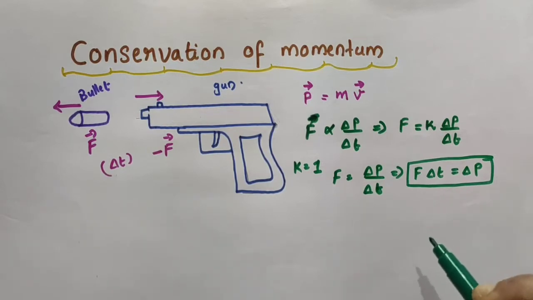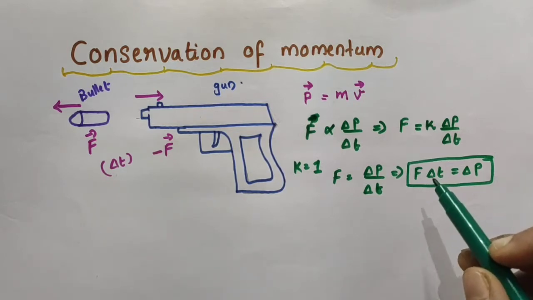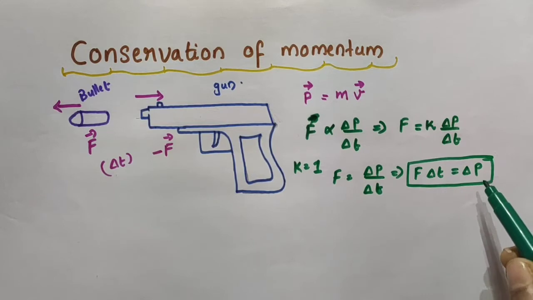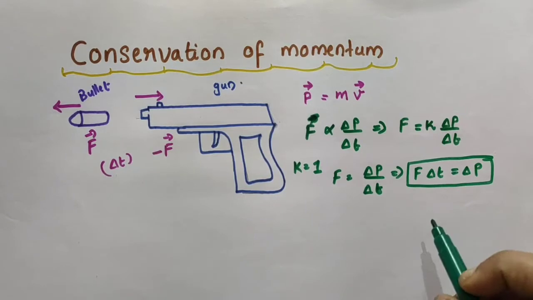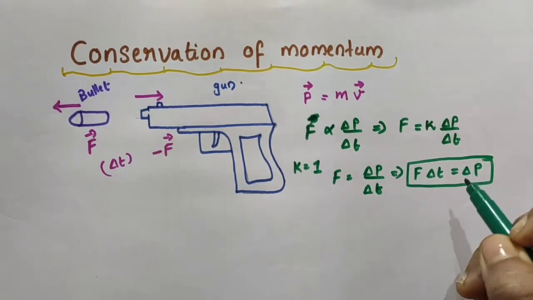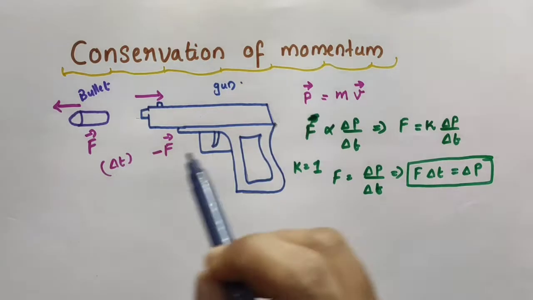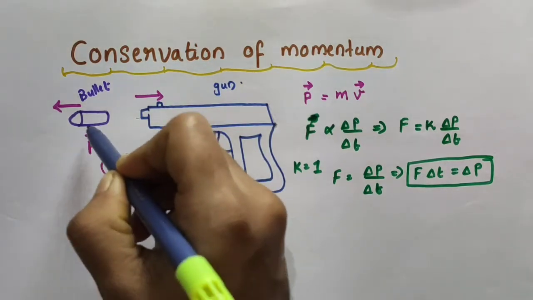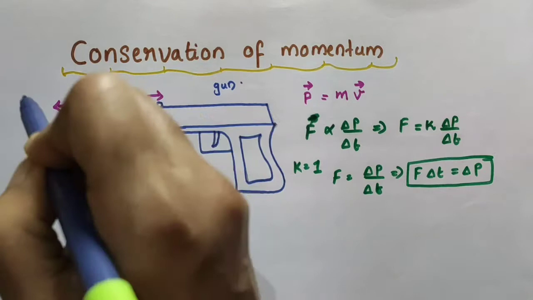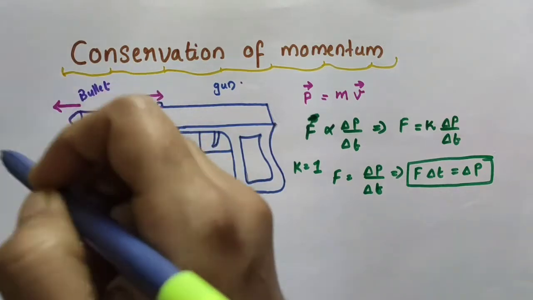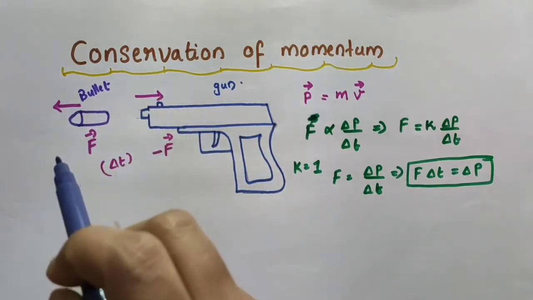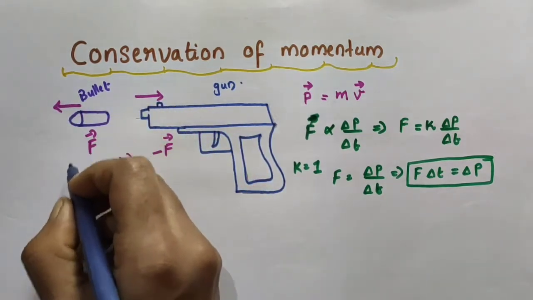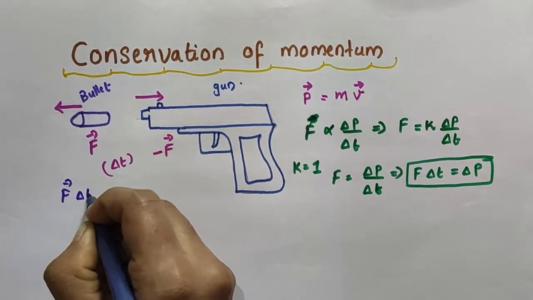That is, according to Newton's second law of motion, F into delta T is the change in momentum of the bullet. That is, from Newton's second law of motion, we got F into delta T is equal to delta P. So, for example, if we consider the case of the bullet, vector F is a force acting on the bullet which makes some change in its momentum. If there is some change in its momentum, then this force is responsible for that change in momentum of the bullet. So, the change in momentum of the bullet can be written as what? Vector F into delta T.